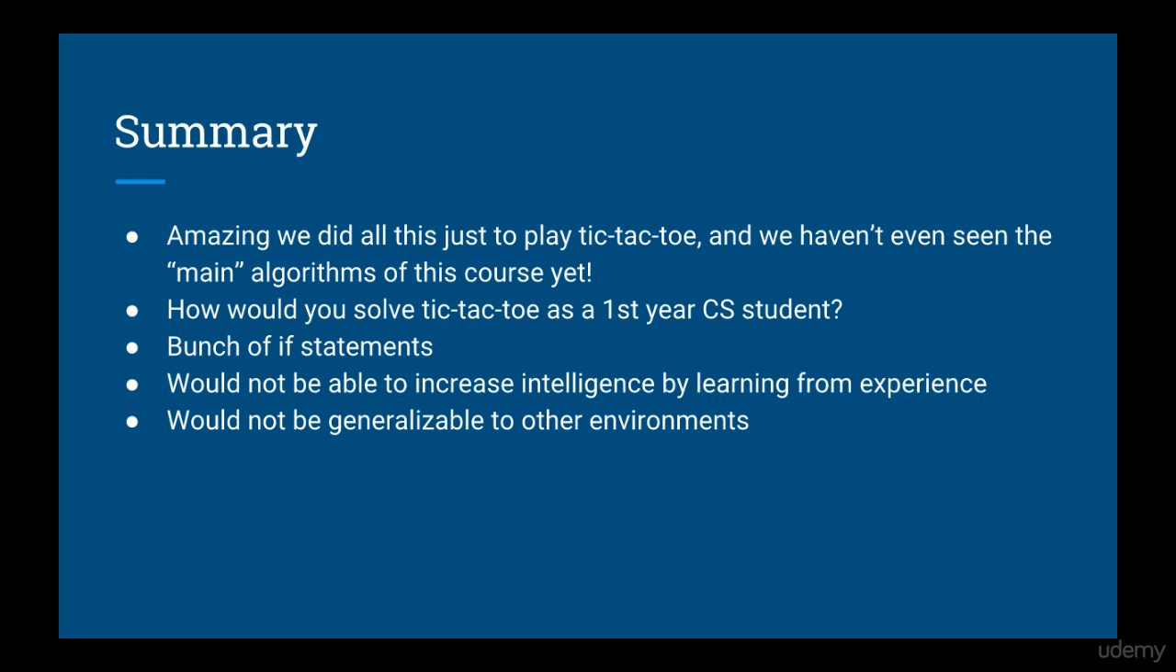First, I asked you to think about how you would solve tic-tac-toe as a naive first-year computer science student. The answer was that we would end up building an agent with a bunch of if statements. It wouldn't adapt to its environment or get better as it played more games. So even if it seemed intelligent at first, it would never be able to increase its intelligence. Moreover, the algorithm would not be generalizable to new games. It would only work for tic-tac-toe. So we've set out on this course to find algorithms that are intelligent and that allow an AI to solve anything given the right rewards.